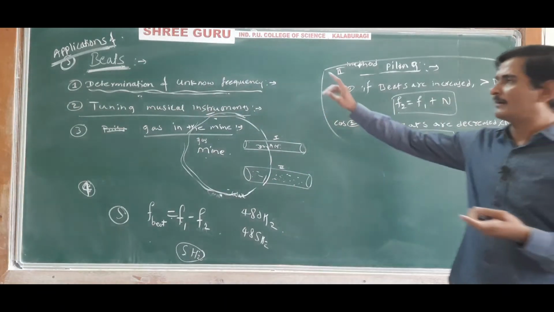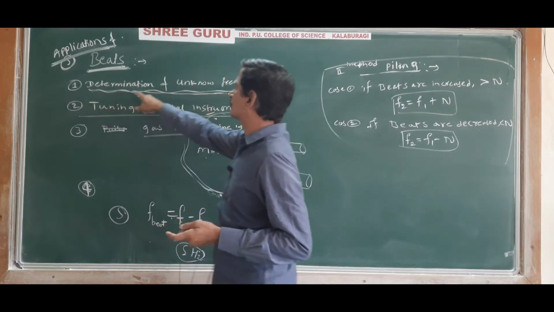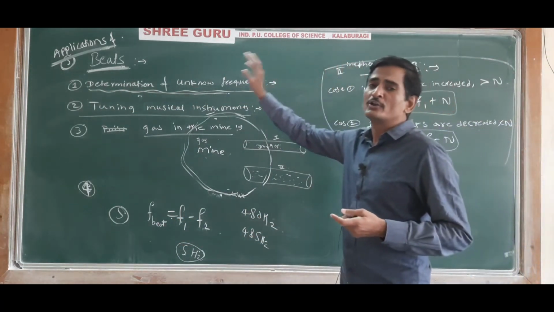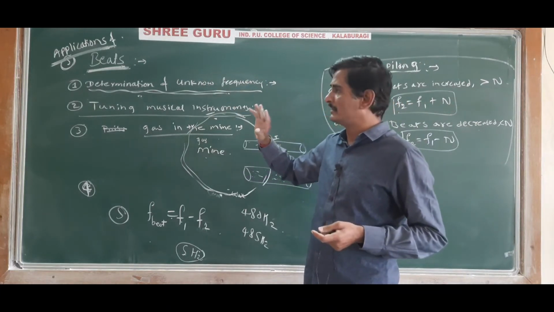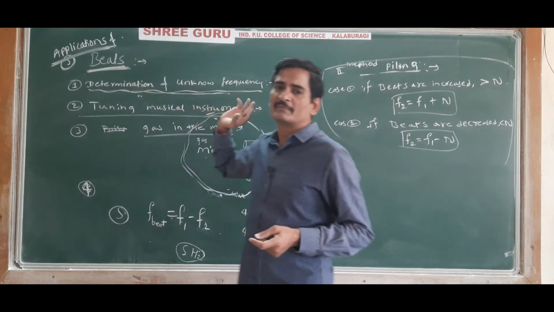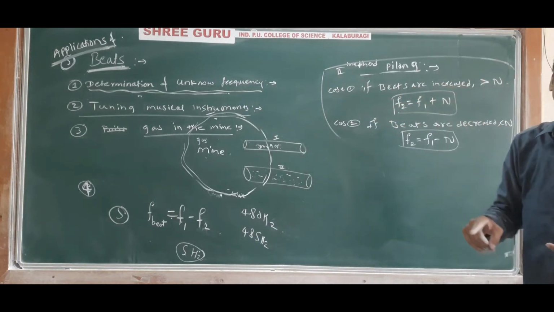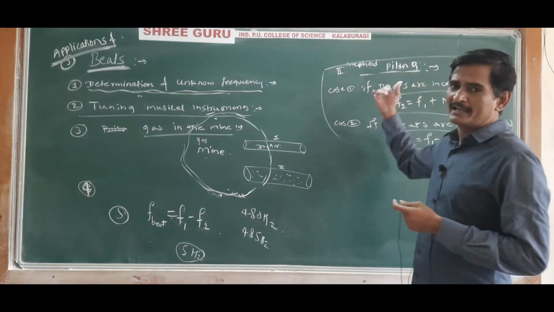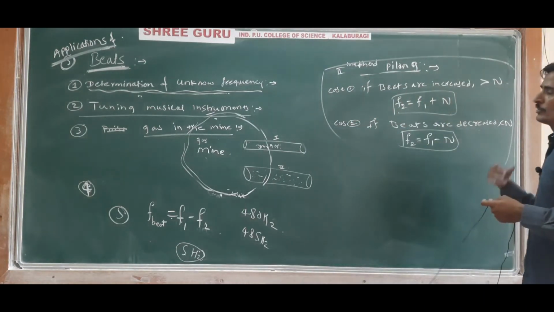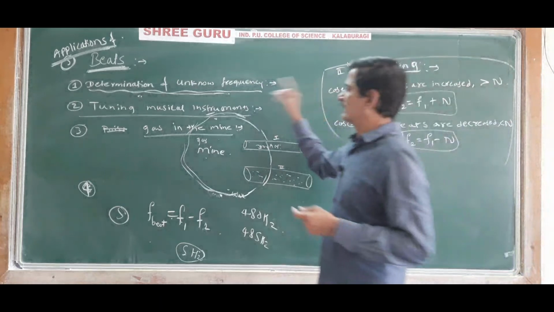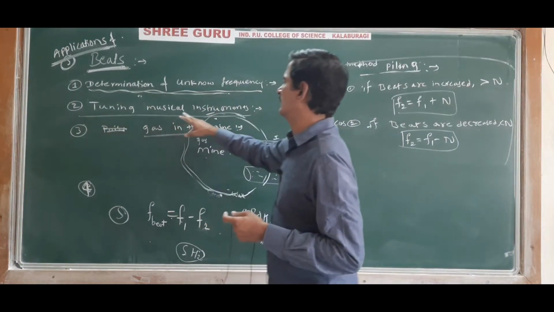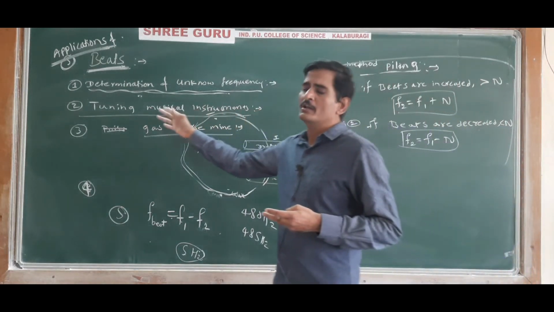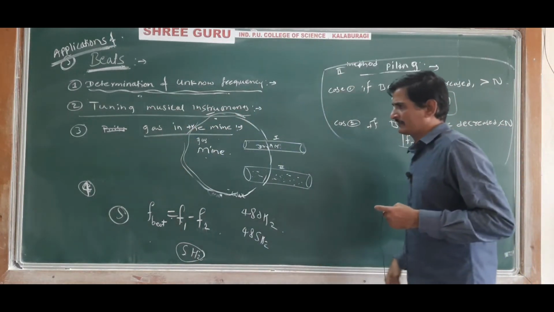Understood? So the first application is that beats are used in the determination of unknown frequency. The unknown frequency of a tuning fork can be determined by using the concept of beats. I told two methods: one is loading with wax, and another is pairing with a tuning fork of known frequency. Next is the tuning of musical instruments. The knowledge of beats is used in tuning musical instruments.